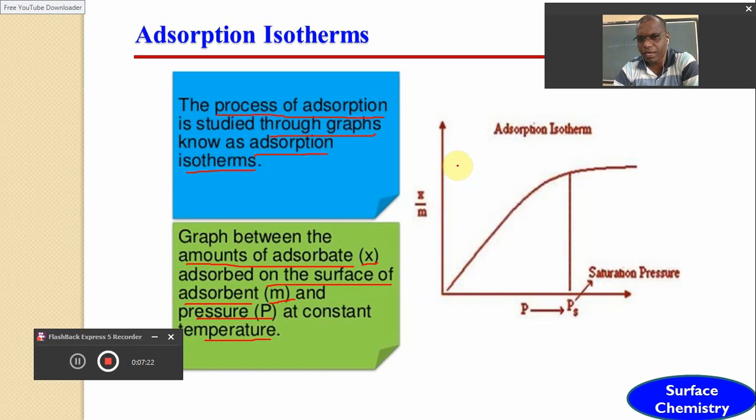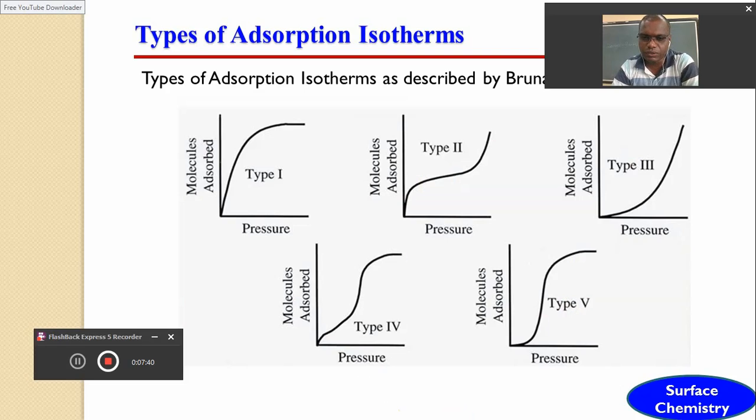Here is one diagram that indicates the graph at various pressures. Whenever the plot of x upon m versus pressure at constant temperature is plotted, it gives the relationship between the amount of gas adsorbed on the surface of the adsorbent at various pressures, and such plots are called adsorption isotherms.